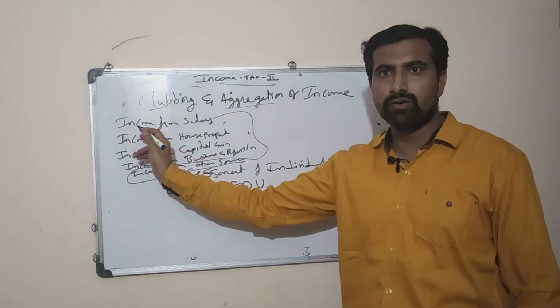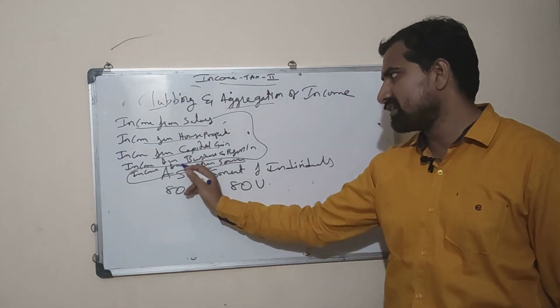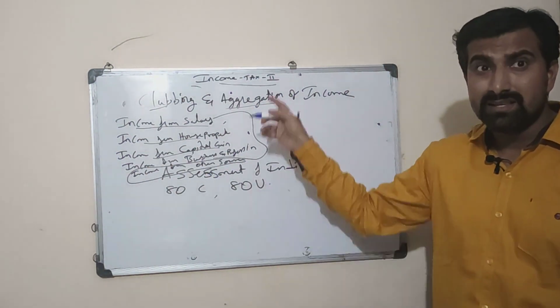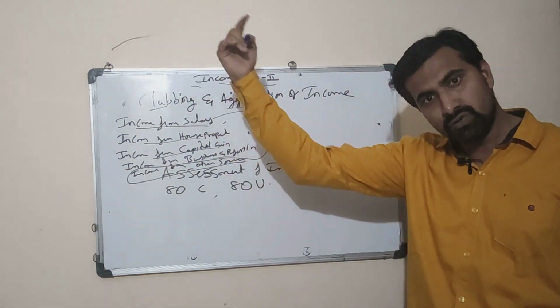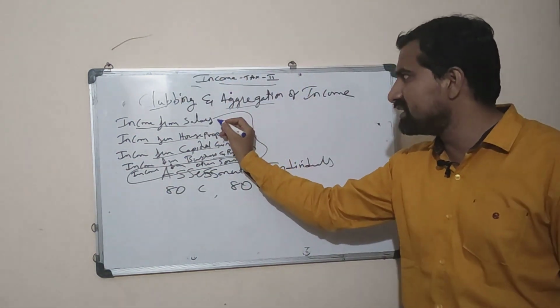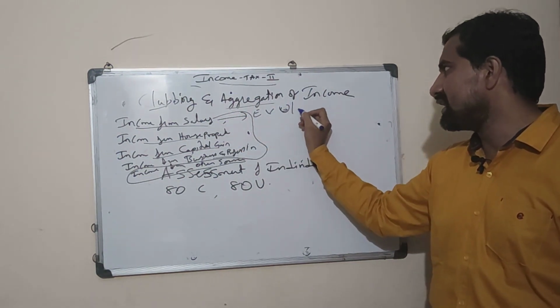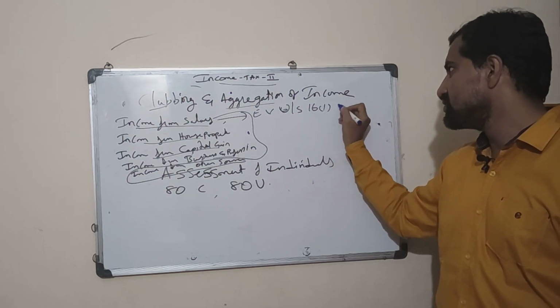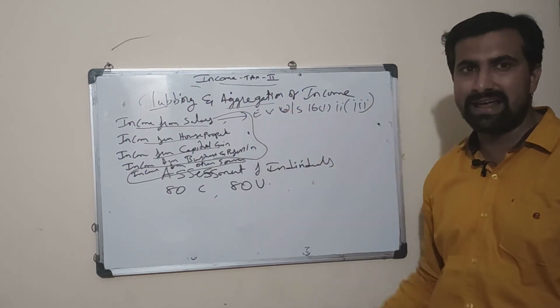So what are the incomes we are going to learn in particular? Income from salary, income from house property, income from capital gain, income from business and profession, and income from other sources. These are the incomes we have learned from the first unit, first semester until now. Individually we have given some exemptions under income from salary under sections 16(1), 16(2) and 16(3). These are the subsections given as exemptions.